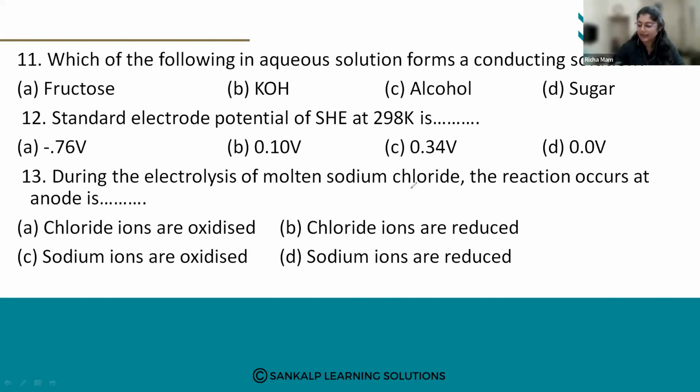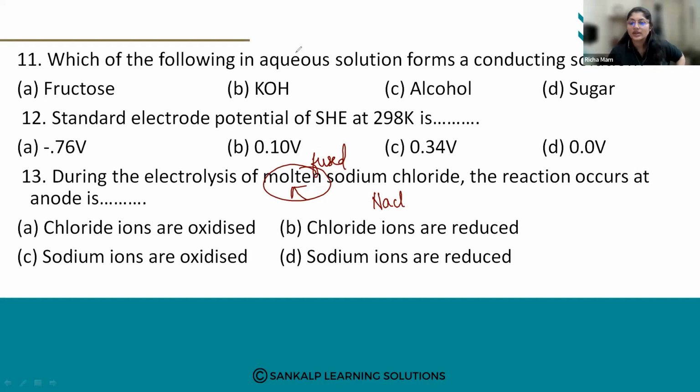We have seen this earlier. That time it was given as fused NaCl, now they have given molten NaCl. Molten NaCl and fused NaCl are the same. That time they had asked the reaction at the cathode, now they have asked the reaction at the anode.